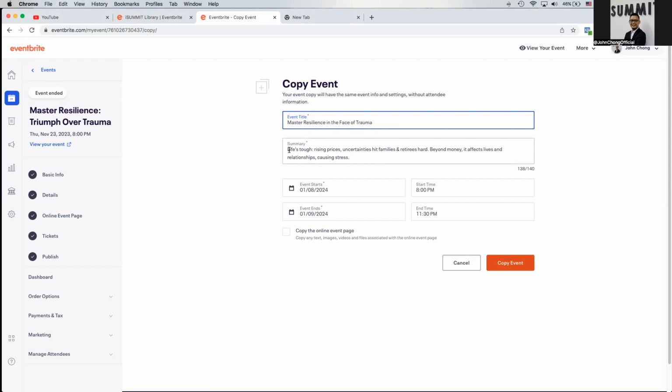The summary: life is tough, rising prices, uncertainties hit families and retirees hard beyond money. It affects life and relationships, causing stress. I'll keep it this way.